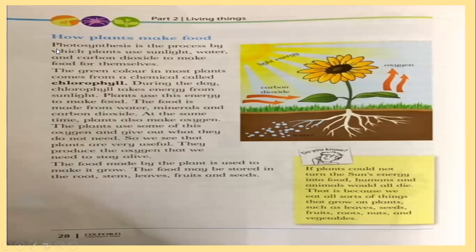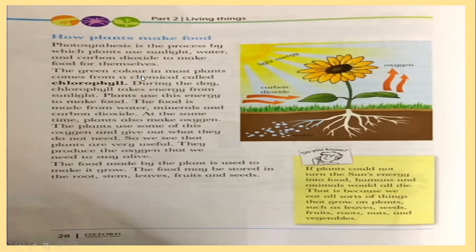Say this word again. Photosynthesis. Photosynthesis is the process by which plants use sunlight, water, and carbon dioxide to make food for themselves. As I told you, plants are producers, they make their own food. So by the use of sunlight, water, and carbon dioxide, plants make their food.